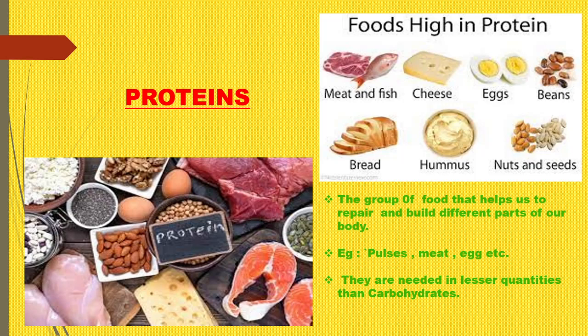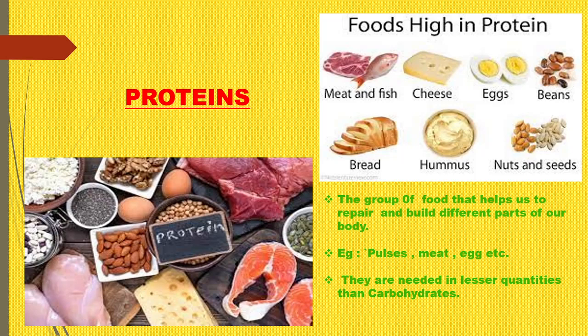That means whatever part has been damaged, it helps to repair, and also helps to build up the different parts in our body. So what are the protein foods? These are pulses, meat, eggs, different types of vegetables, different types of dal variety. Pulses means dal variety, beans, then cheese.